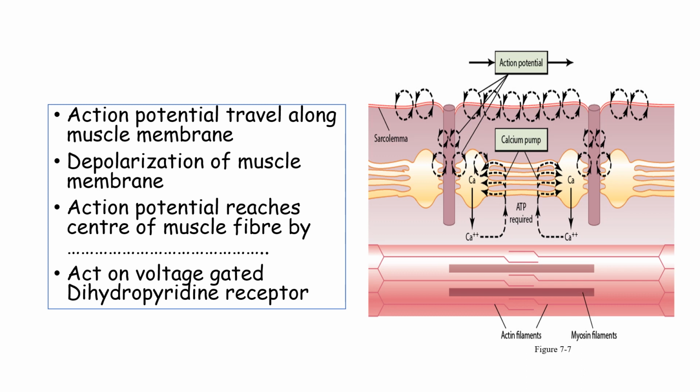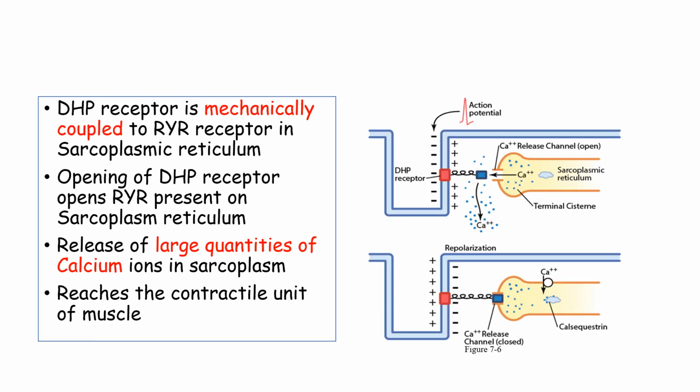And here we have receptors which are dihydropyridine receptors, which are nothing but voltage gated calcium channels. So once these receptors have been activated, they are mechanically coupled to the ryanodine receptors, which are present in the sarcoplasmic reticulum.